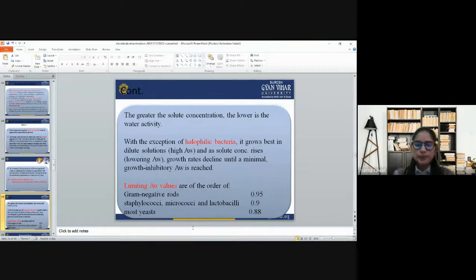So limiting water activity values are of the order of: for gram-negative rods, 0.95; for staphylococci, micrococci and lactobacilli, 0.9; and for moulds and yeasts, 0.88.